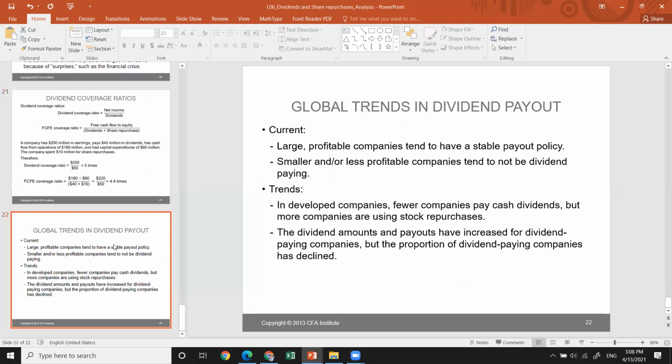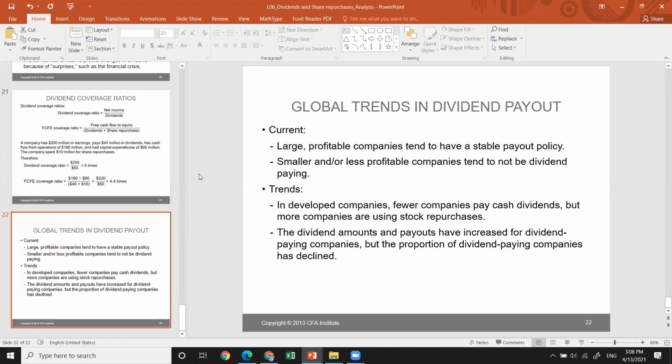And there are global trends that give you some facts about companies. Large and profitable companies tend to have a stable payout policy. Smaller and less profitable companies tend not to pay dividends. In developing countries, fewer companies pay cash dividends, but more companies are using stock repurchases. Dividend amounts and payouts have increased for dividend-paying companies, but the proportion of dividend-paying companies has declined. These are the facts driven from the market.